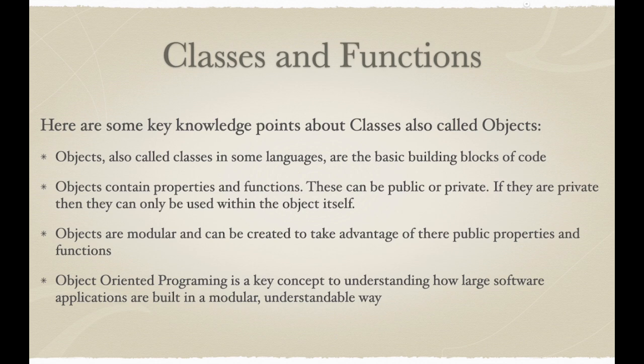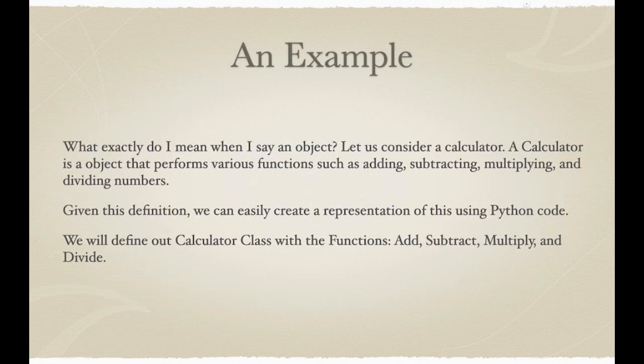Now let's look at an example. What exactly do I mean when I say an object or class? Consider a calculator. A calculator is an object in the real world that performs very simple functions, or very complex functions. But all calculators we think of as having 4 basic abilities. They can add, subtract, multiply, and divide.